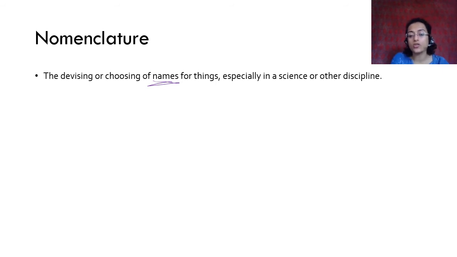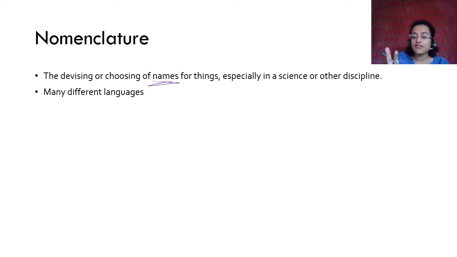This you will also learn further ahead in chemistry. If you take chemistry after 11th, 12th, you will learn about nomenclature of chemical compounds also. So nomenclature is not only for biological organisms or life forms, but also for other things. Just naming anything that you name is called nomenclature.